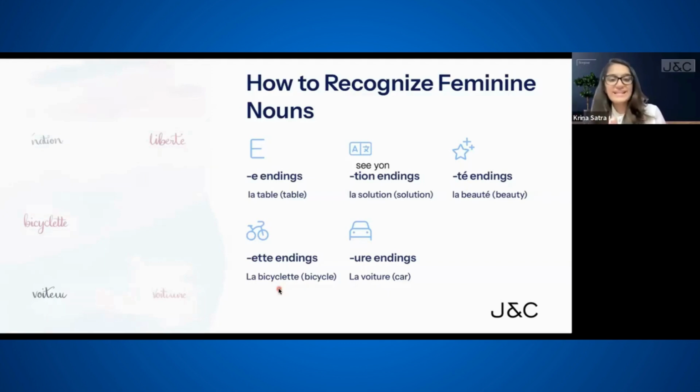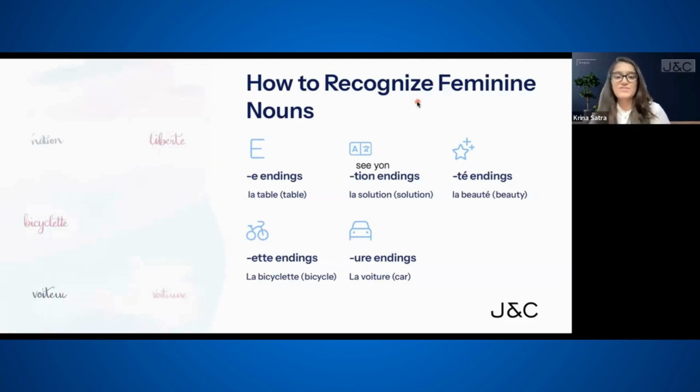La bicyclette. Yes. Last, not the least, is U-R-E. So any noun which ends with U-R-E is also a feminine noun. U-R-E. So example, we have la voiture. La voiture. Absolutely.